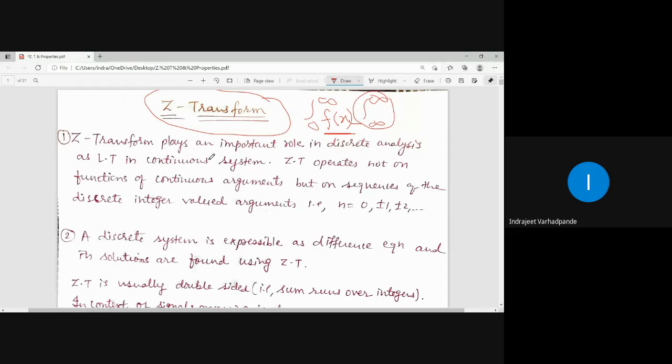So what kind of analysis is this? We call it discrete. Right now we have completed the unit of probability and we know what a discrete random variable is. A discrete random variable takes countable values, right? So accordingly, for a discrete system or discrete analysis, where we are talking about numbers or integers, the Z transform comes into the picture.